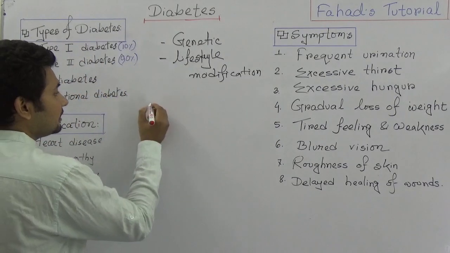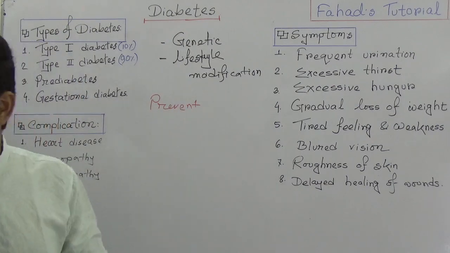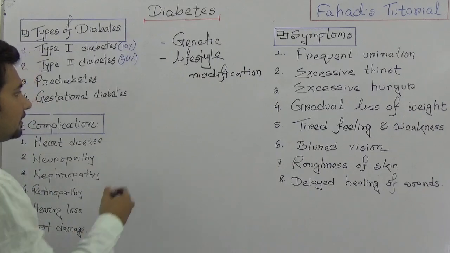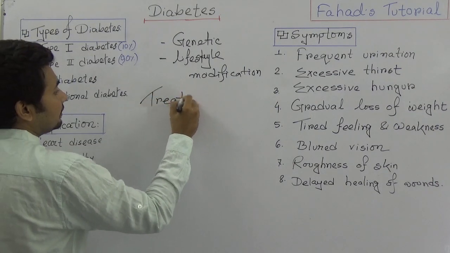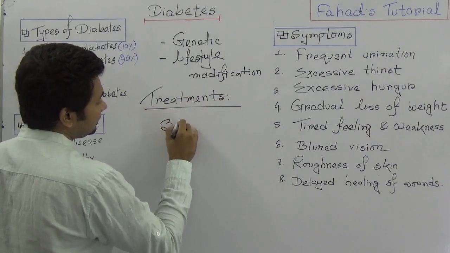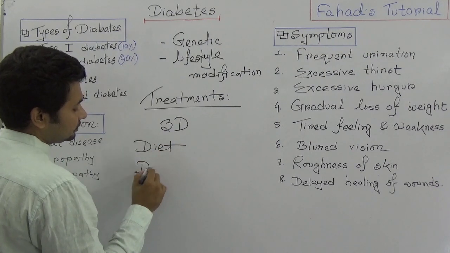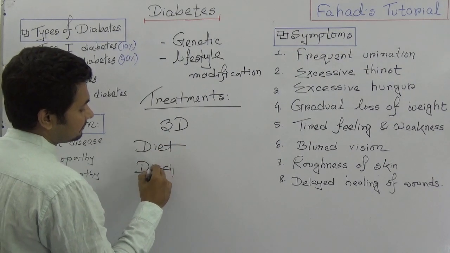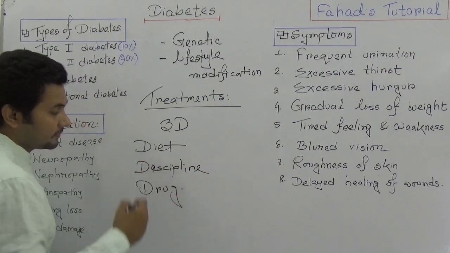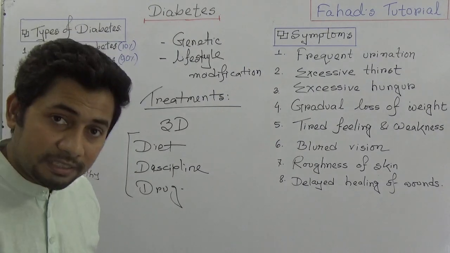Actually, before going to explain prevention, we can say treatment. The treatment can be 3 Ds. Number one, diet. Number two, discipline. And number three is drug. These three would be the treatment for a patient who is already diabetic.